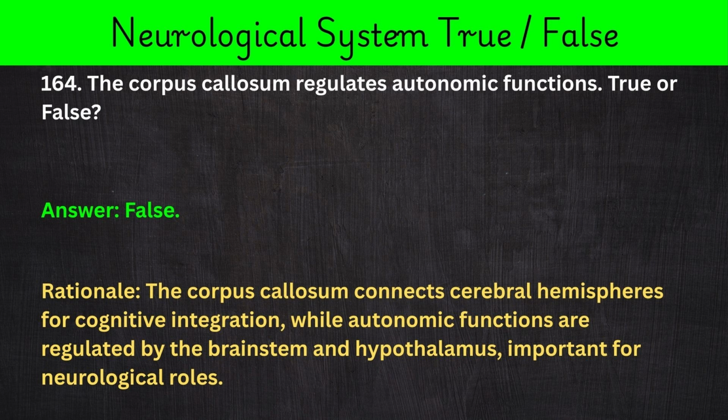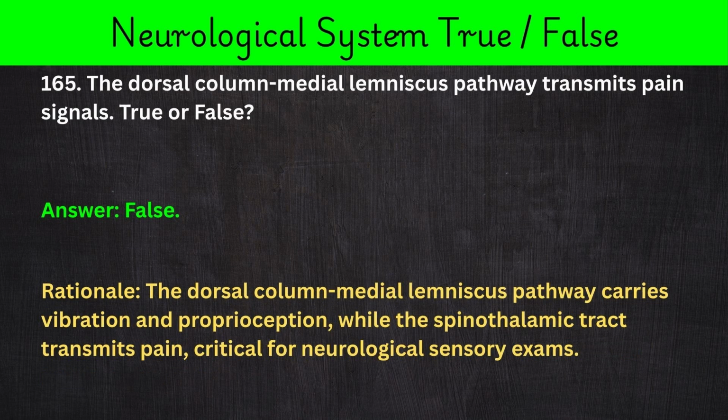164. The corpus callosum regulates autonomic functions. True or false? Answer: false. Rationale: the corpus callosum connects cerebral hemispheres for cognitive integration, while autonomic functions are regulated by the brainstem and hypothalamus, important for neurological roles.